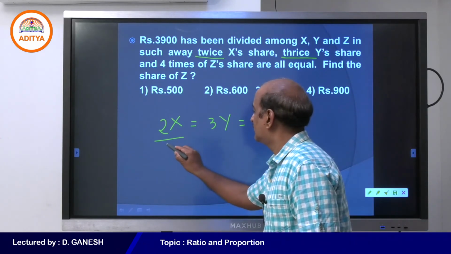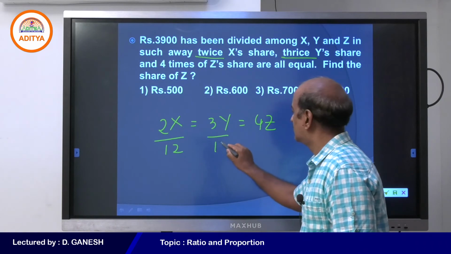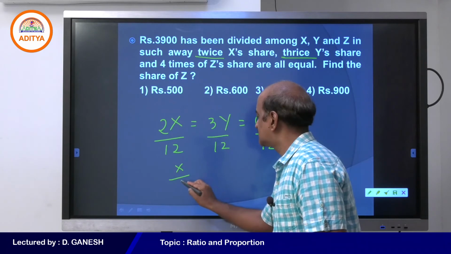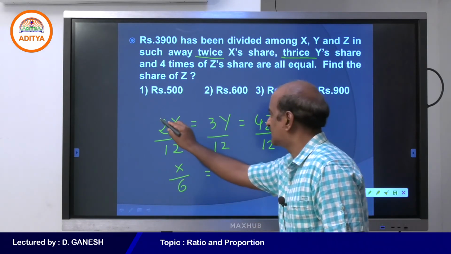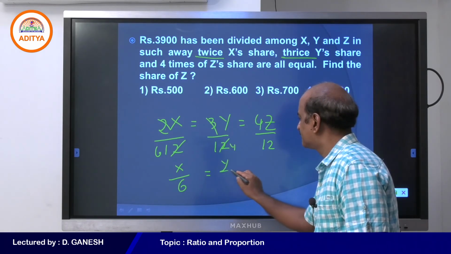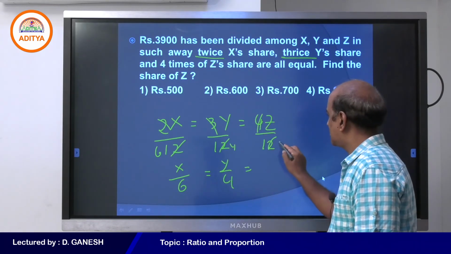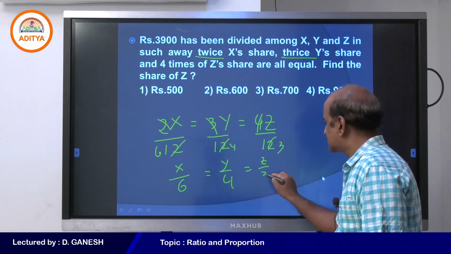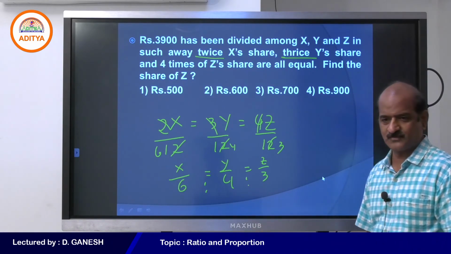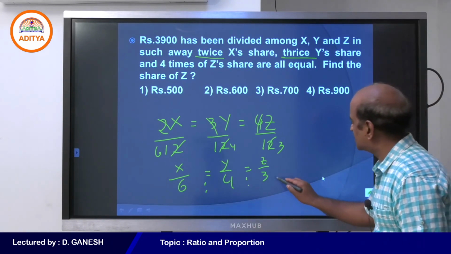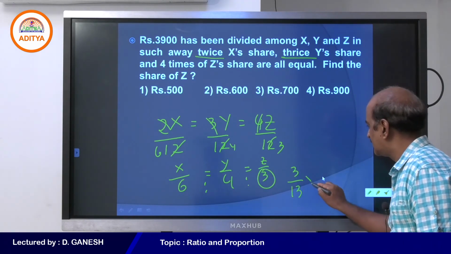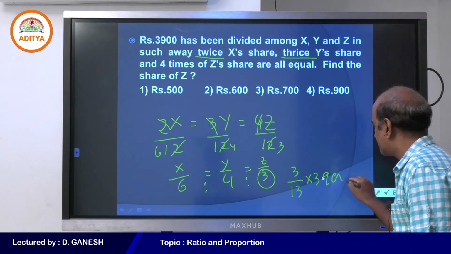So what we do is divide the same by 12. Now the question converts to something like this, because it gets cancelled: x by 6, y by 4, and z by 3. Whenever this condition is given, we understand that the amount may be divided in the ratio 6:4:3. And now the question is, how much is z going to get? 3 by 13 into 3900.